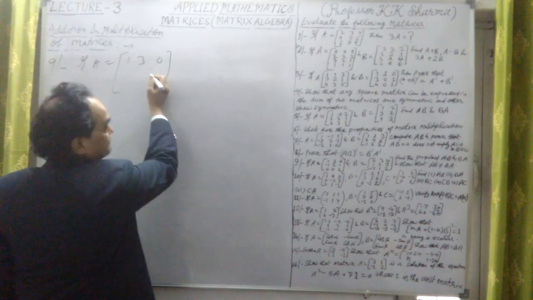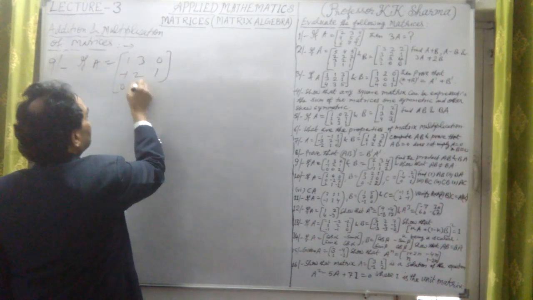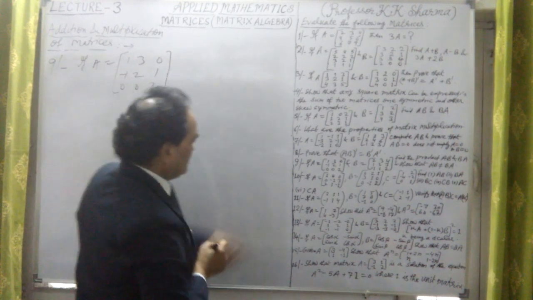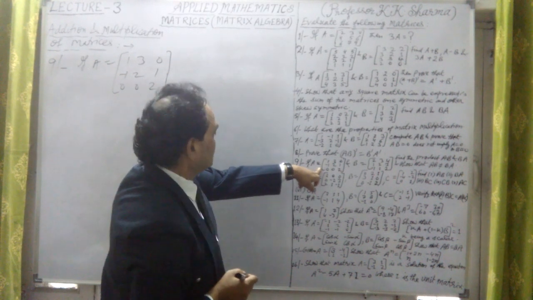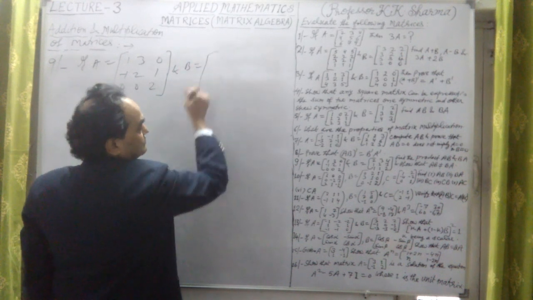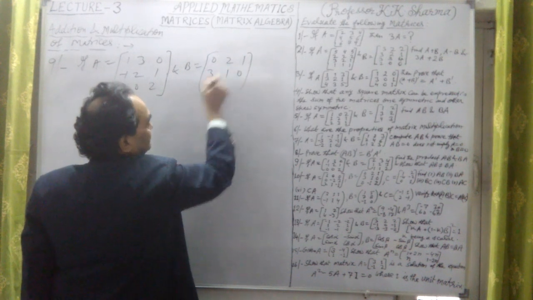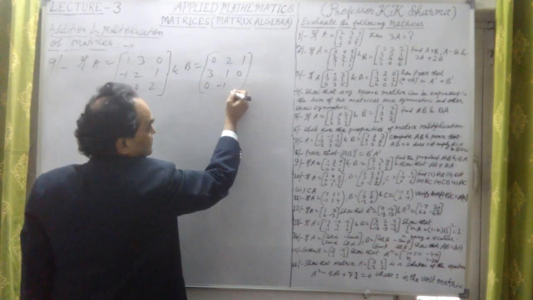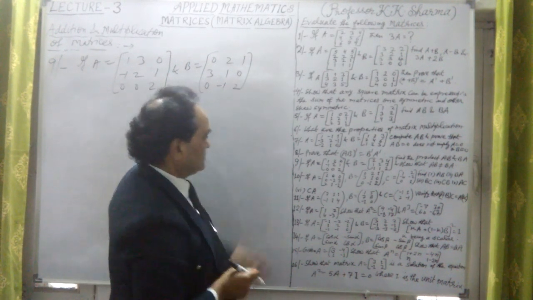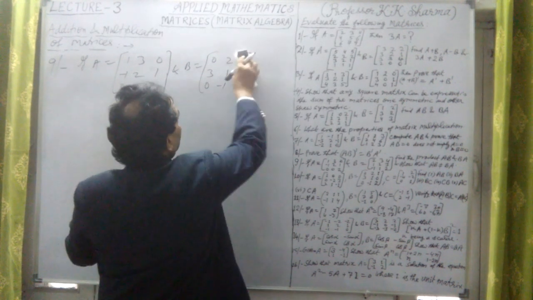A matrix is 1, 3, 0, minus 1, 2, and 1. This is 0, 0, and 2. This is matrix A. Okay, A matrix is 0, 0, 2, minus 1, 2, and 1. And B here is 0, 2, and 1. This is 3, 1, and 0, 0, minus 1, and 2. Okay, I'm sorry. 10th, this I have written down 10th one. But 9th one is, I'm sorry.